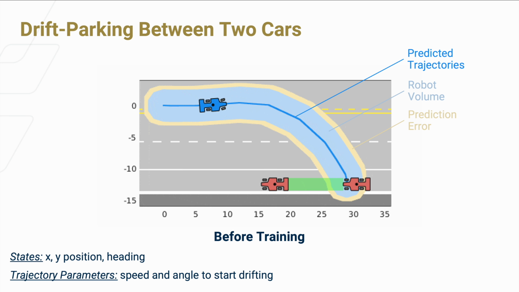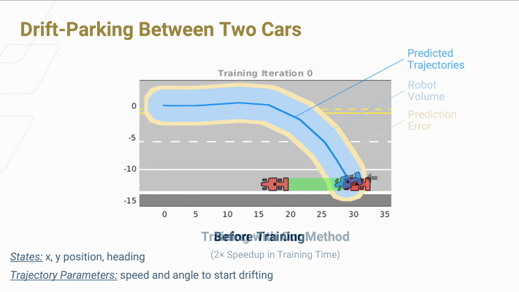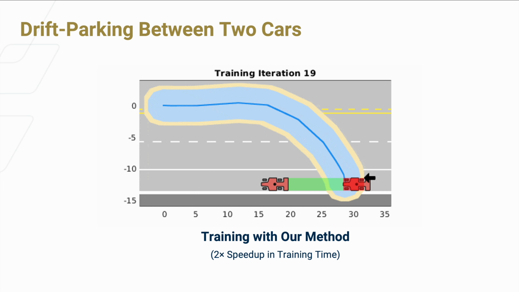In robotics, an example of a system where the trajectories are so complicated that they need to be learned with neural networks is drifting cars. Here, we can see that an initial policy is originally colliding with the obstacles. The trajectory parameter in this case is the speed and angle to start drifting. We want to use our method to determine the trajectory parameters that will make us drift into the goal while avoiding obstacle cars. This is exactly what happens when we apply our method.